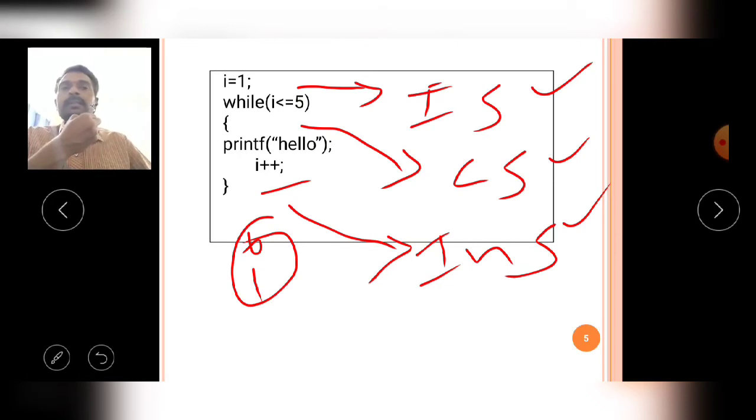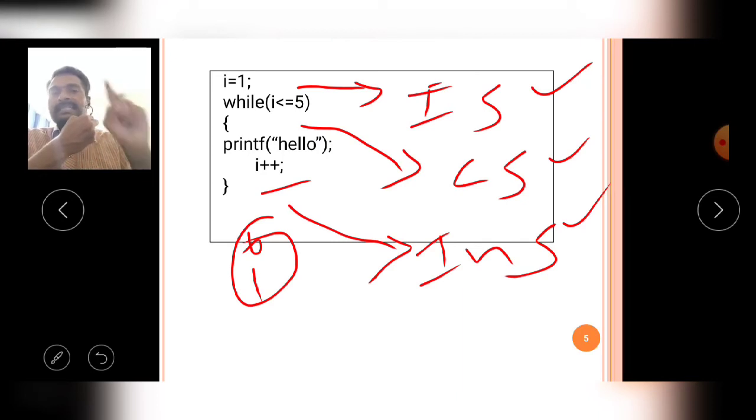For example, the shown program must print the hello keyword 5 times, 1 2 3 4 5 times. That's why I initialized the I value as 1. Now 1 is less than or equal to 5, the condition is true, so it executes.